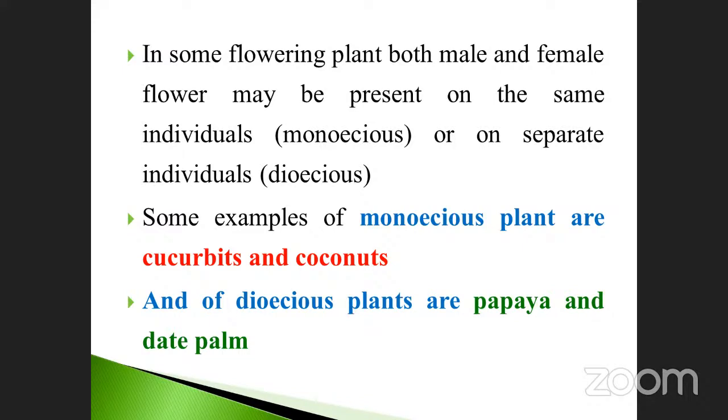I'm asking one more. Cucurbita fruit, whether it is produced from the male flower or the female flower? Which one is converted into fruit? The fruit will be from the female, sir. So the male flower, is it used for any other commercial purpose?